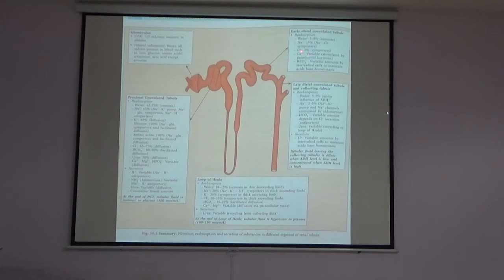I am explaining this picture in the next class. This is a very vast topic, and I will explain this picture in the next class.